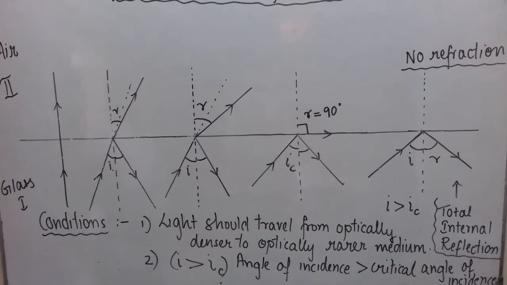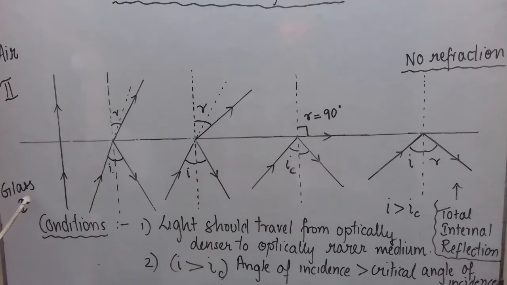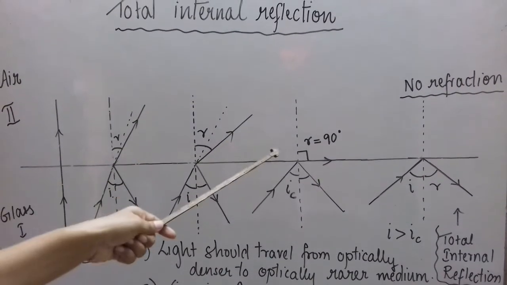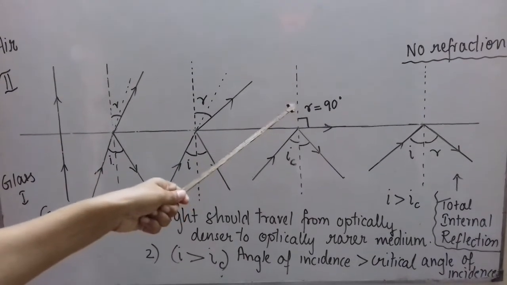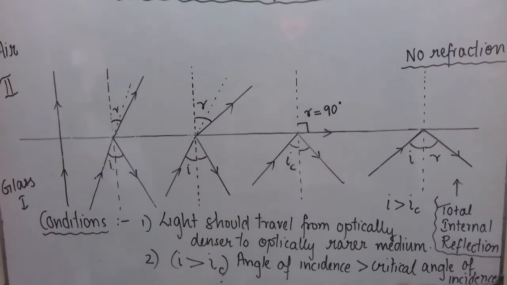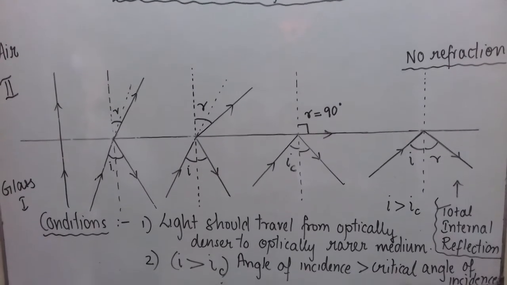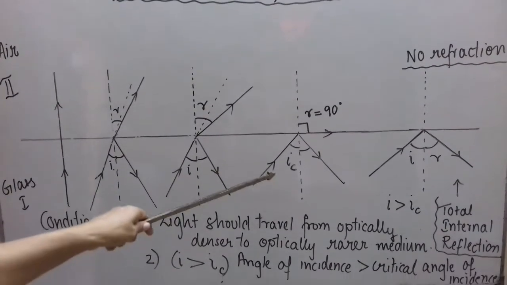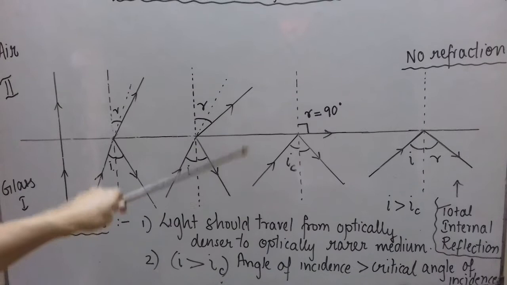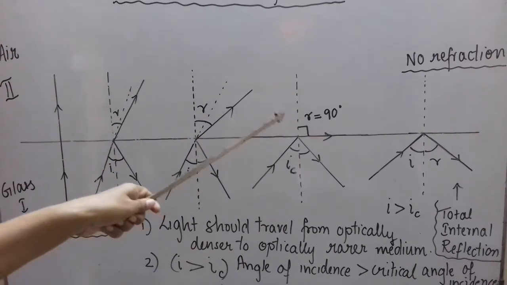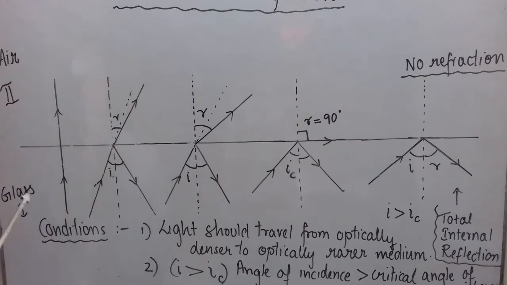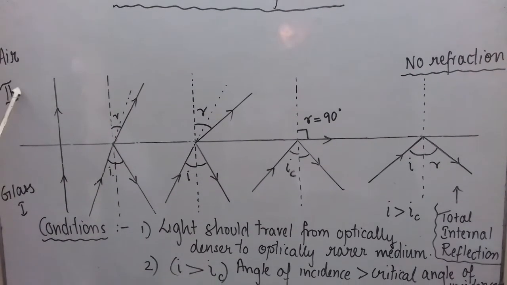It is the angle of incidence in the denser medium when the angle of refraction in the rarer medium is 90 degrees. This is its definition. So critical angle of incidence is the angle of incidence in the denser medium when the angle of refraction in the rarer medium is 90 degrees, when the light is traveling from denser to rarer medium.